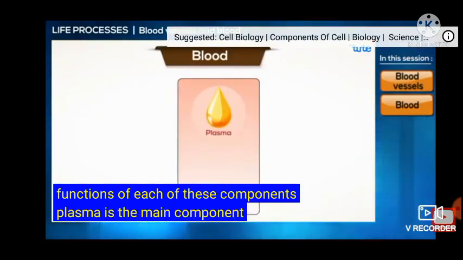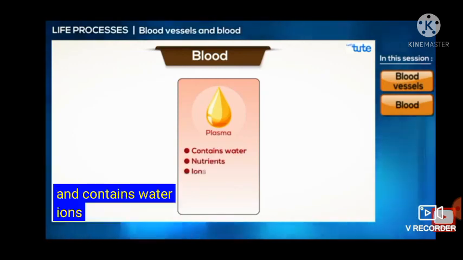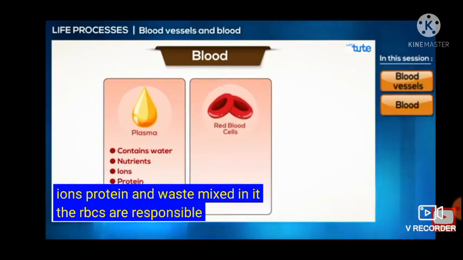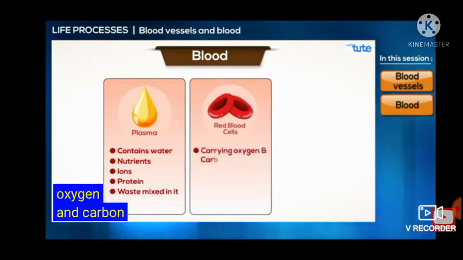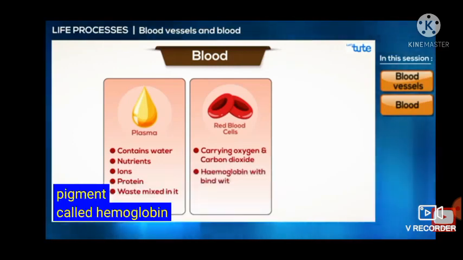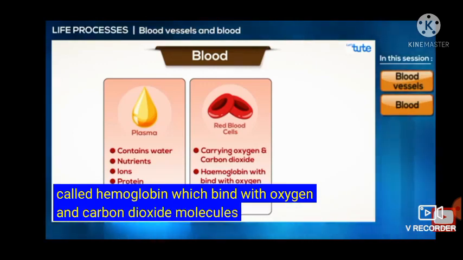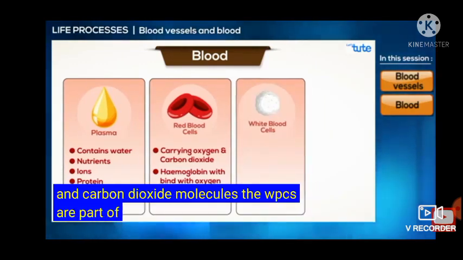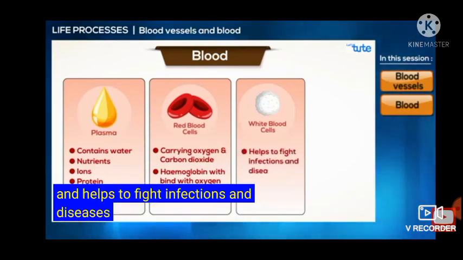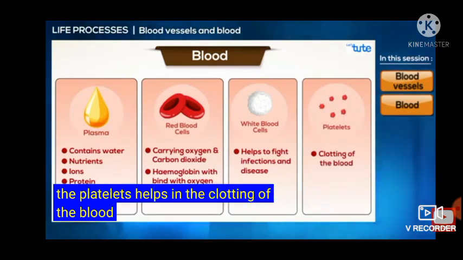Plasma is the main component of the blood and contains water, nutrients, ions, protein and waste mixed in it. The RBCs are responsible for carrying oxygen and carbon dioxide. The RBCs contain a pigment called hemoglobin, which binds with oxygen and carbon dioxide molecules. The WBCs are part of the body's defense system and help to fight infections and diseases. The platelets help in the clotting of the blood.